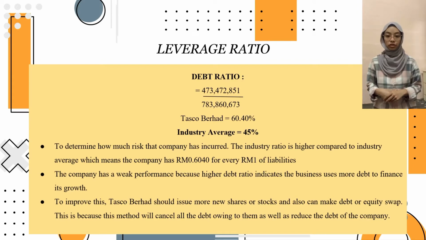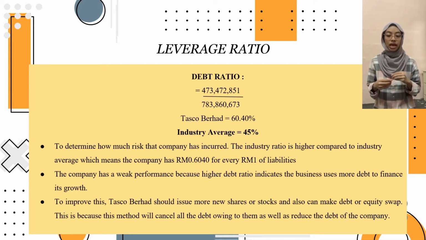For the debt ratio, it shows that Tasco Berhad has a high ratio, which is 60.40% compared to the industry average of 45%. It means that the company has a weak performance, because a higher debt ratio indicates the business uses more debt to finance its growth, as well as leading to high risk in investment.